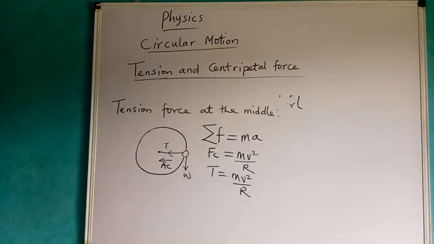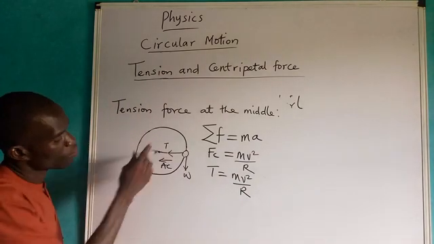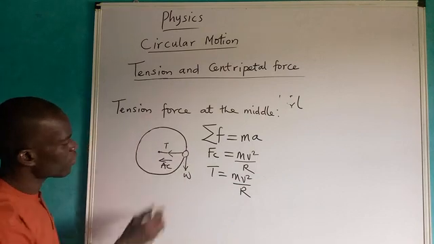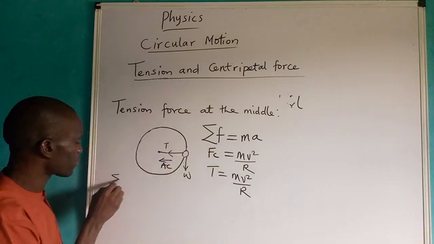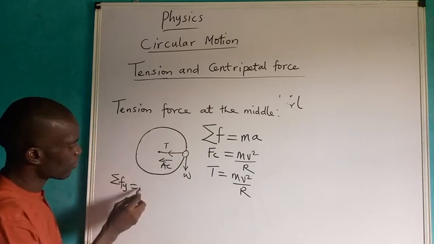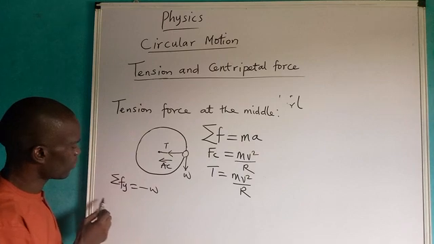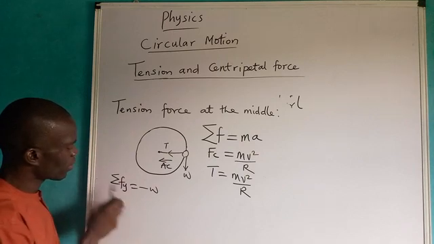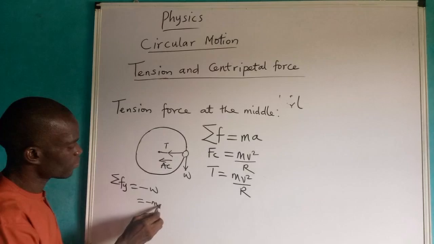Please take note of that. Now, we want to consider this in two components, the components of this body. We are looking at the y component, which is sigma Fy, and the force there is downward, which is minus W. Now here it becomes minus mg, please take note.